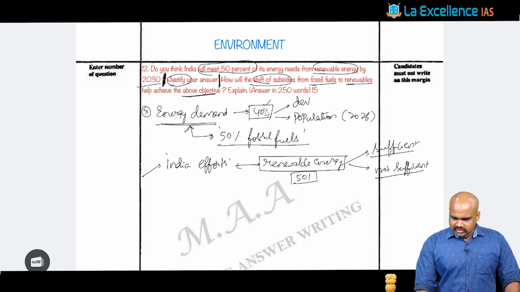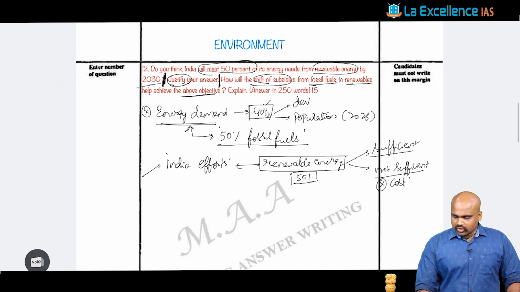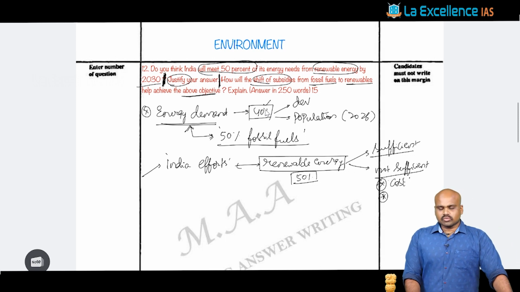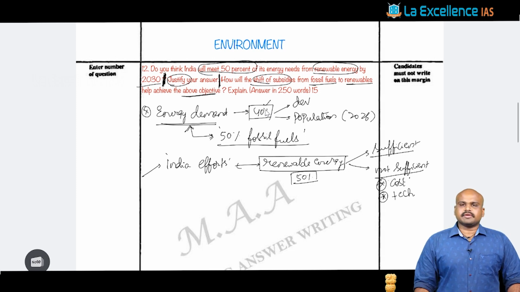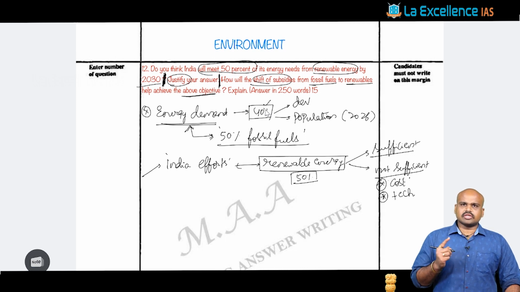Because when you look at the challenges that are existing with respect to this transitioning or making this 50% renewable energy, the major aspect is the cost involved. And not only the cost involved, the second dimension that you see with respect to the challenge is the technology availability, the technology transition, along with the technology adaptation.